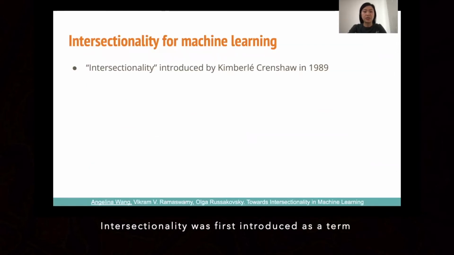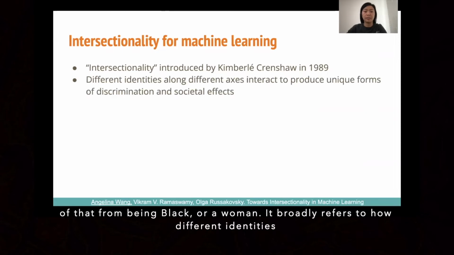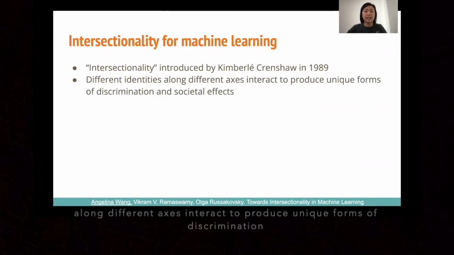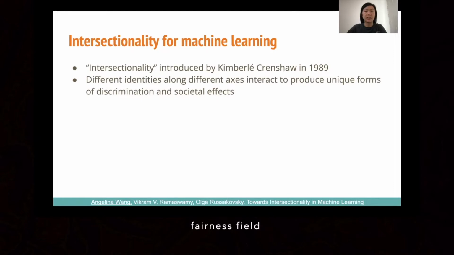Intersectionality was first introduced as a term by Kimberlé Crenshaw to capture the unique harms that Black women experience, on top of that from being Black or a woman. It broadly refers to how different identities along different axes interact to produce unique forms of discrimination. However, despite its prevalence and importance, intersectionality has not been picked up much in the machine learning fairness field.